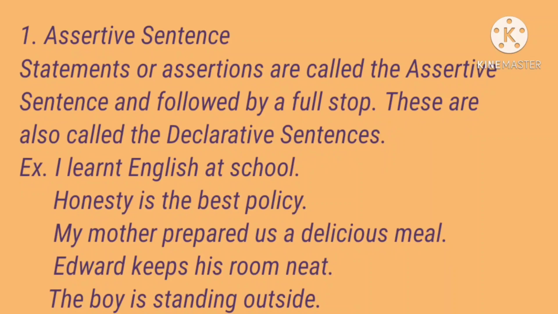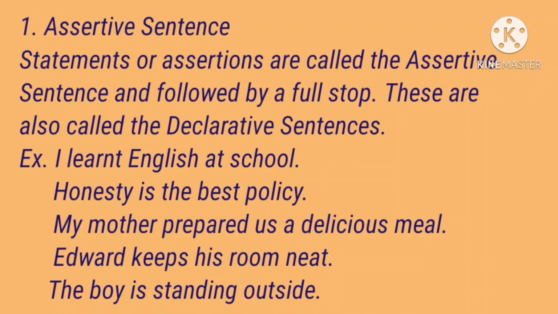Now look at the explanation of each type of sentence. The first type of sentence is assertive sentence. Statements or assertions are called assertive sentences and are followed by a full stop. These are also called declarative sentences.